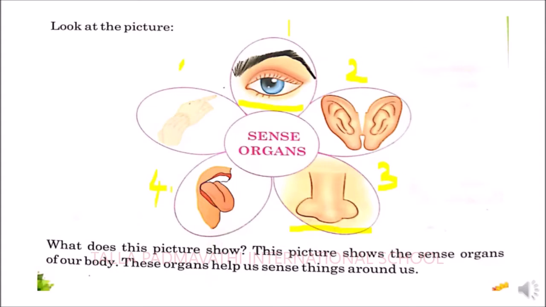Next, the fifth sense organ is skin. The skin is a very sensitive part of our body. Whenever somebody comes and touches you, you will be able to feel it. So here we have 5 sense organs. With the help of these 5 sense organs, we will be able to feel the things around us. That is the reason all these body organs are specially called sense organs, where we can sense what is happening in our surroundings.